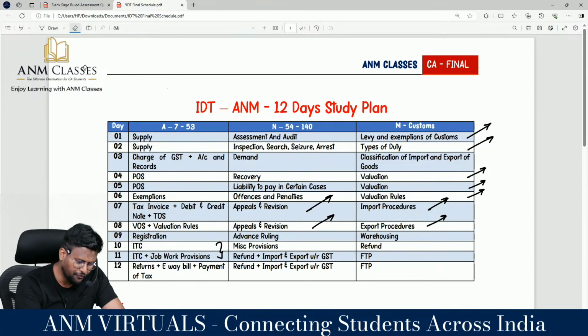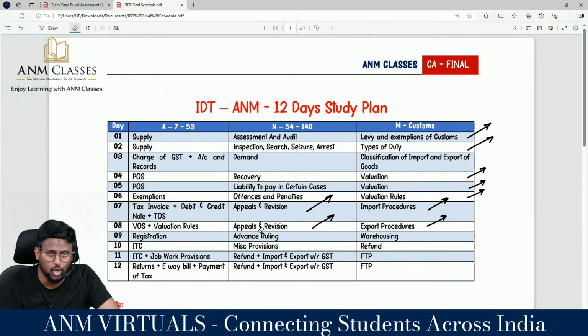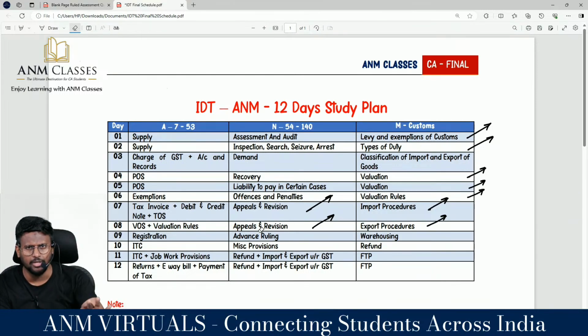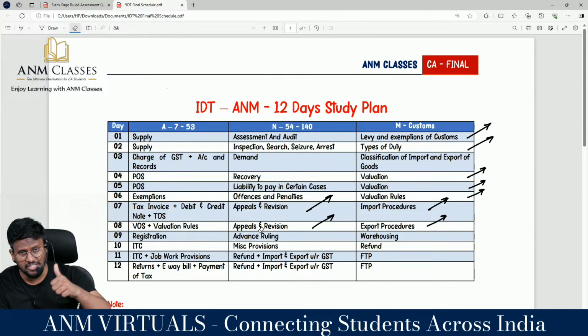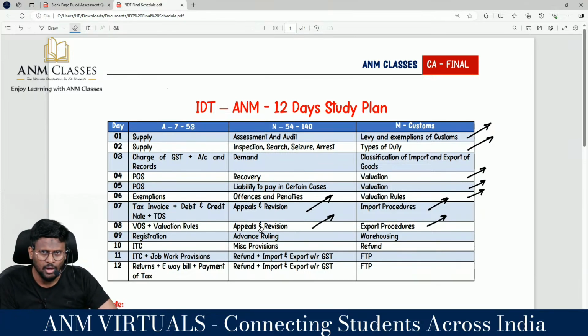You have to be very thorough with the ITC and job work provision. I'm expecting a minimum of 20 marks from that chapter, which may extend up to 25 marks. The recommendation is you should mandatorily complete all the lectures available on YouTube. Don't take a chance in ITC. If you are taking a chance, that means you are taking a chance in IDT, because the first big 14 mark question itself will be from the ITC. So go through all the questions, a very important part.